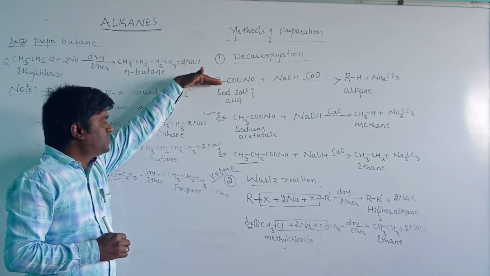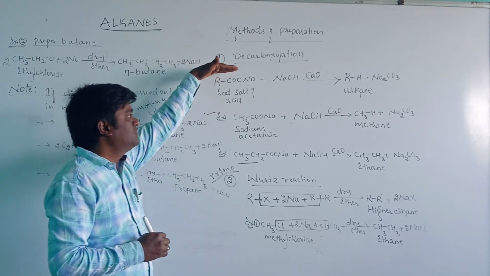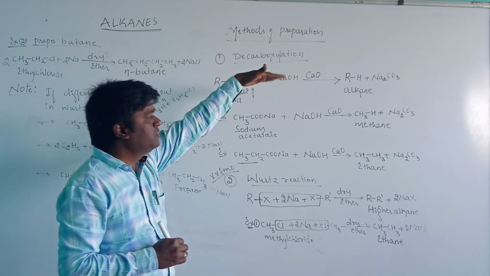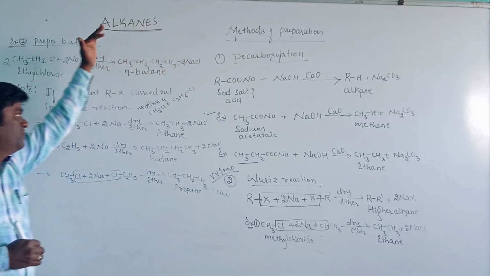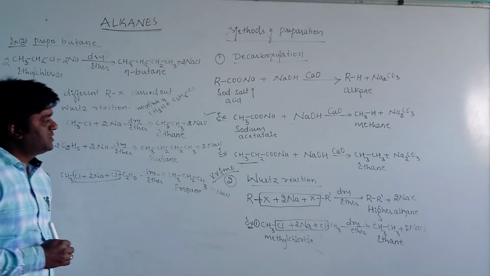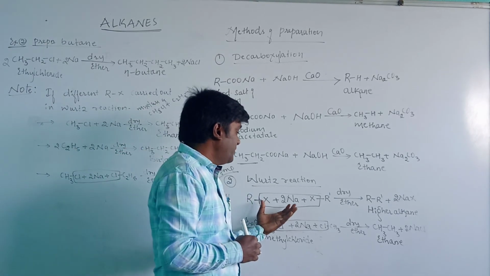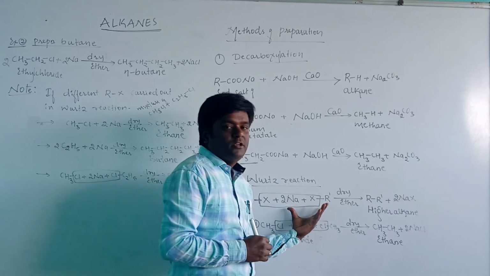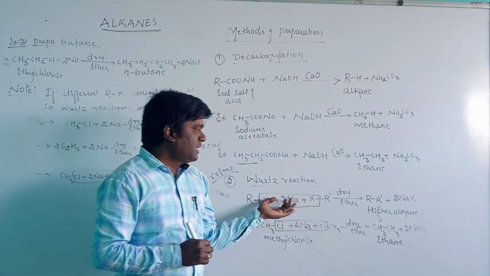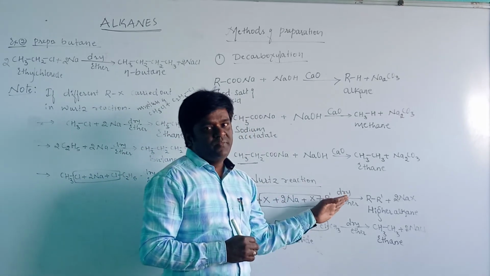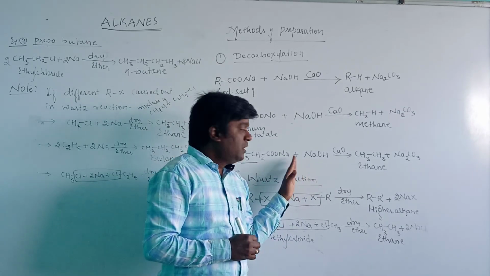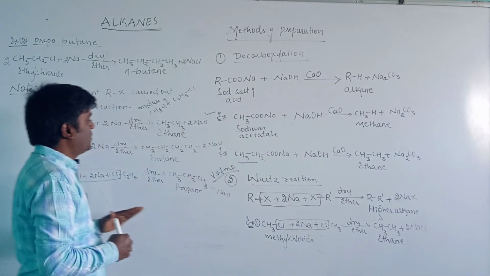Here the sodium salt of a carboxylic acid reacts with soda lime to give an alkane. The second one is the Wurtz reaction, which is very important. The same alkyl halides react with sodium metal in the presence of dry ether to give a higher alkane. This reaction is known as the Wurtz reaction.